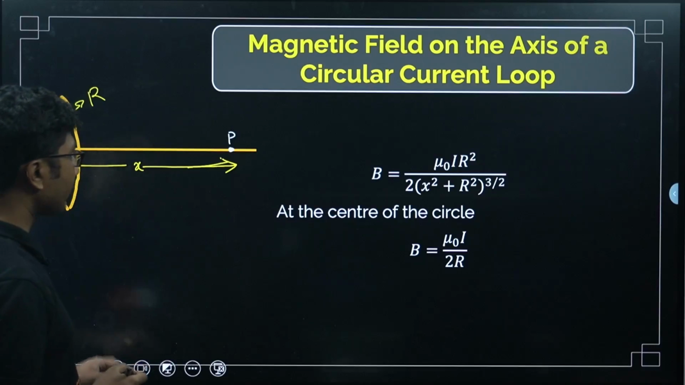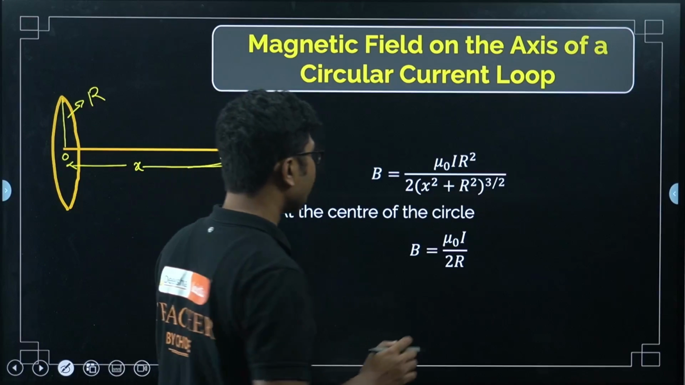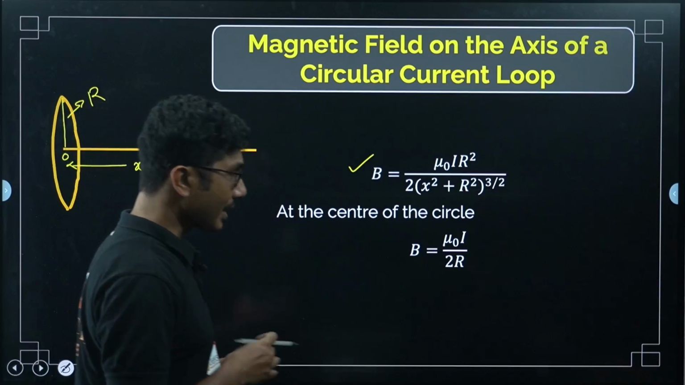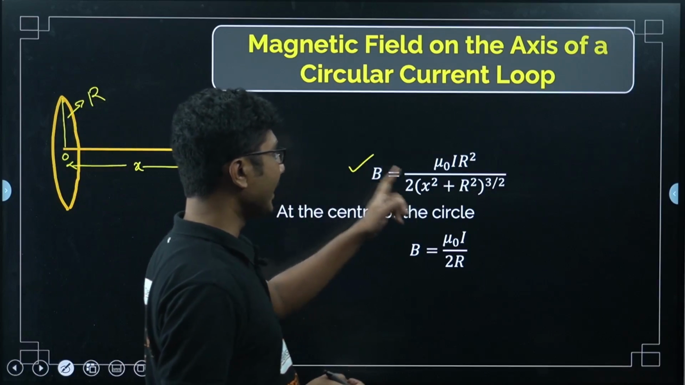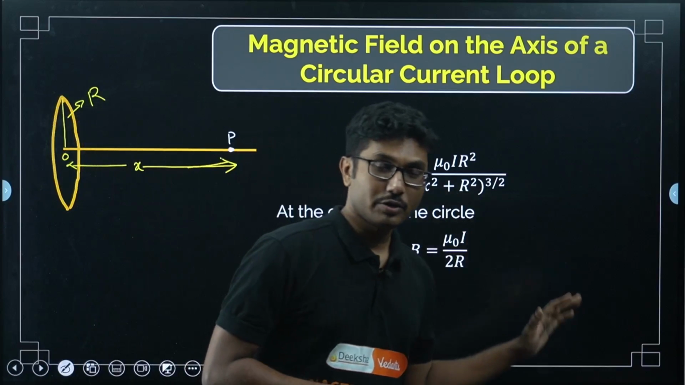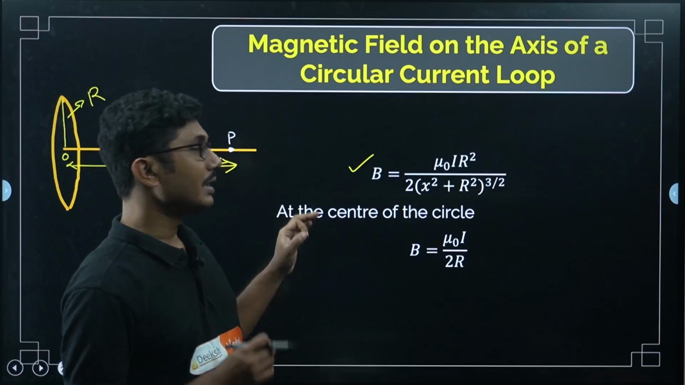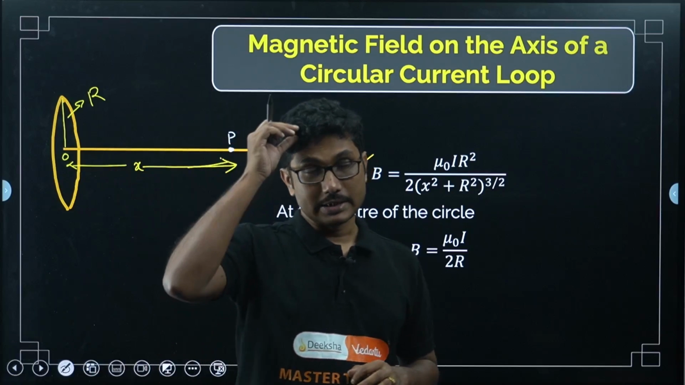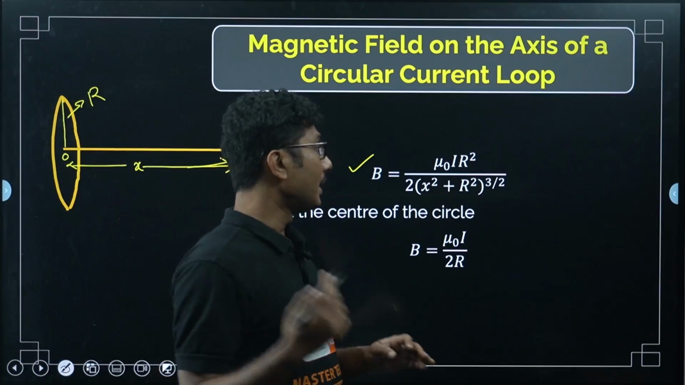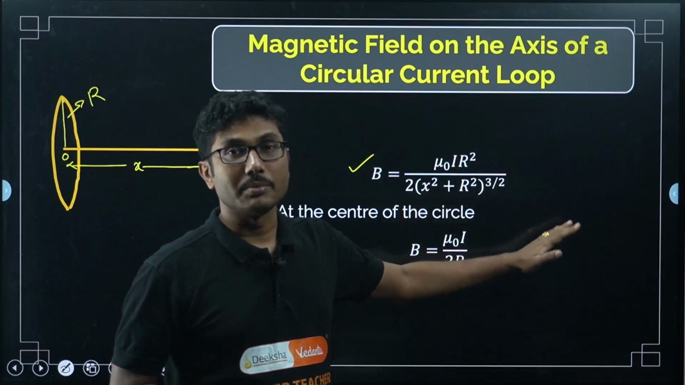Now, how can we calculate that? There are two formulas for that. The first formula is B equals mu naught I r square divided by 2 times (x square plus r square) to the power 3 by 2. The derivation I am not doing here. If you want the derivation, you can check your NCERT book or your guidebook, whatever you are following, but this formula you have to remember.